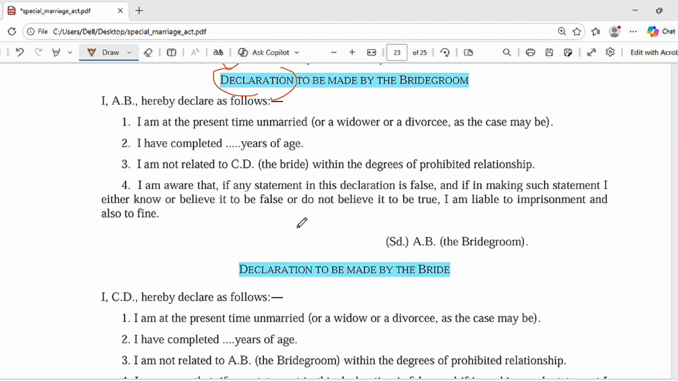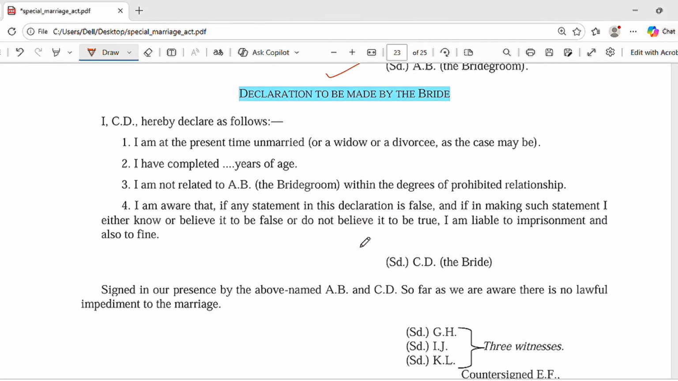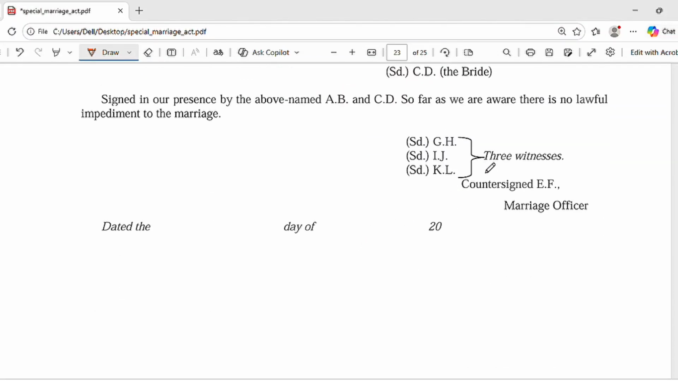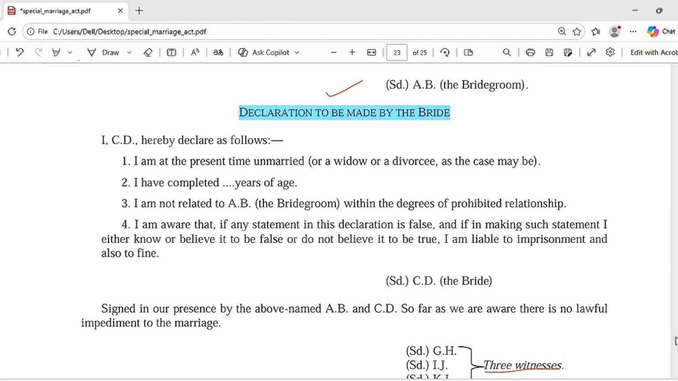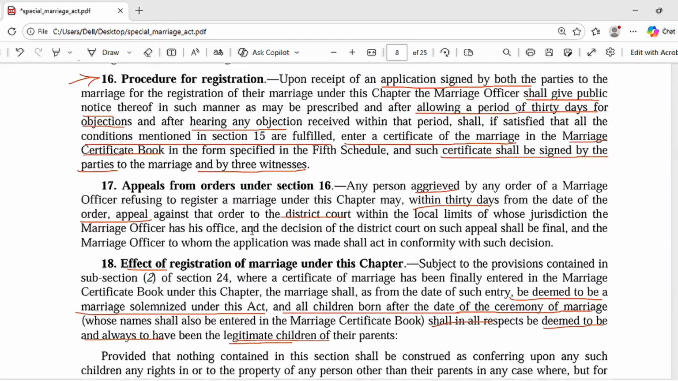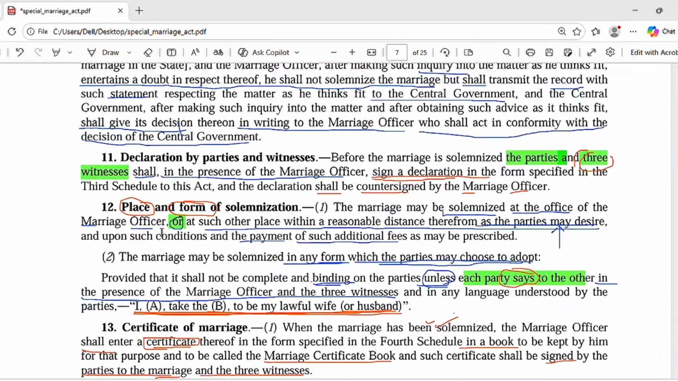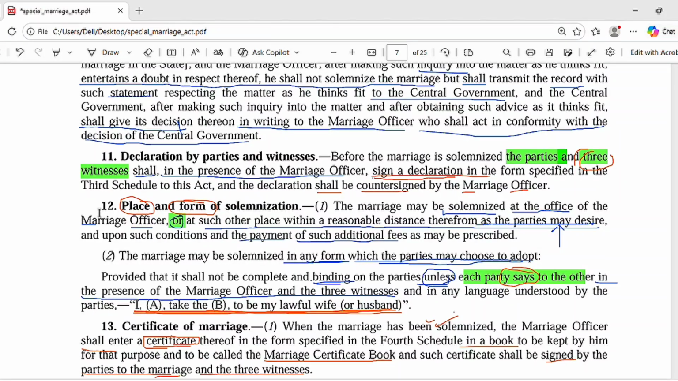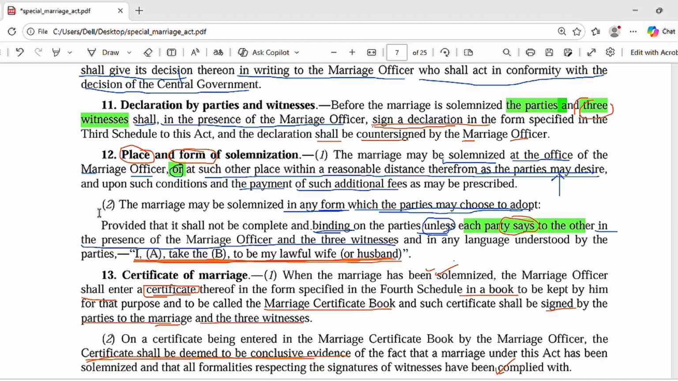So these are the points which were being talked about in section 11, and thereafter we shall have section 12, which is talking about the place and form of solemnization of marriage. The question is, where will the marriage be solemnized, what will be the place, what will be the form, what will the persons say? These three questions have been answered in section 12.